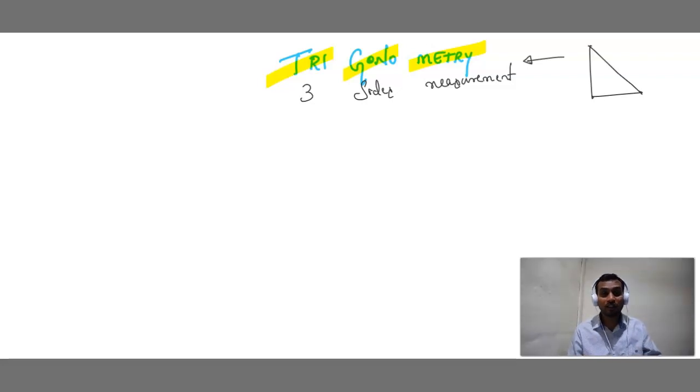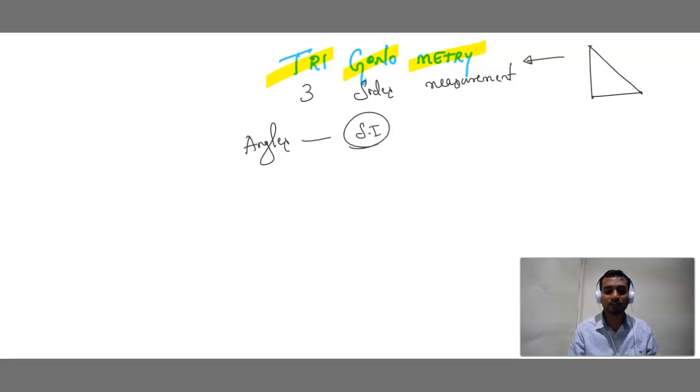what is the SI unit? Most of you, as soon as you see the word degrees, as soon as you see the word angles, in our mind only one SI system will come, the standard international unit system. So what is the SI unit to measure any angle in trigonometry? Sir, angle, okay, I got degrees. Usually we used to say this, right? Any angle if you want to measure, for example you may have seen 20 degrees, 30 degrees.